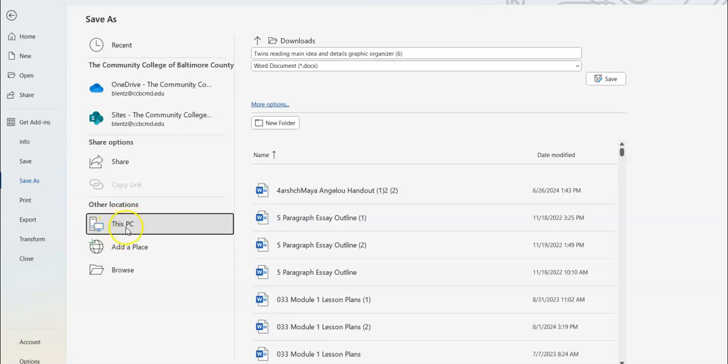I like to go ahead and just save it to my PC, my computer, as a download or a document. So here I've done that. This PC here is in downloads as a Word document. I will click save and it will be there for me, okay? That's a very important step.